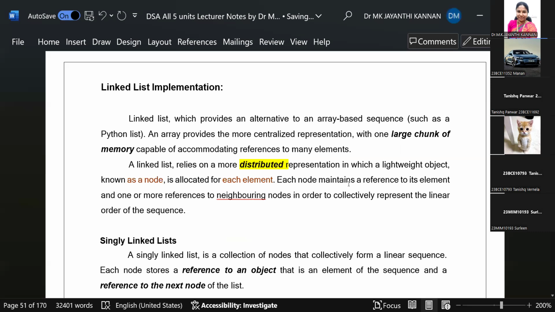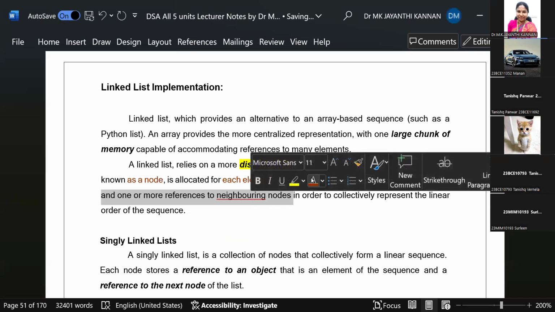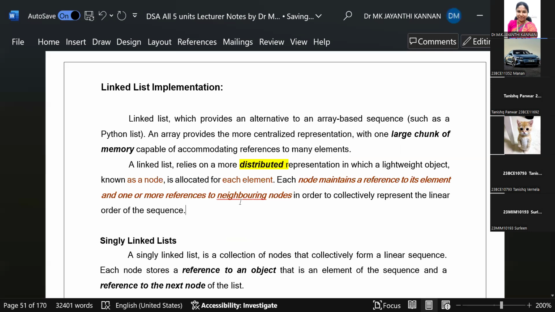Each node maintains a reference. So each node has a reference to its element and a reference to the neighboring elements. It will have a part for data as well as a part for reference to the neighboring nodes, in order to collectively represent the linear order of the sequence. Each node maintains the address of the previous or successive node that points to the next element in the list.